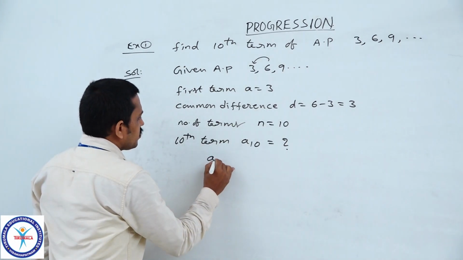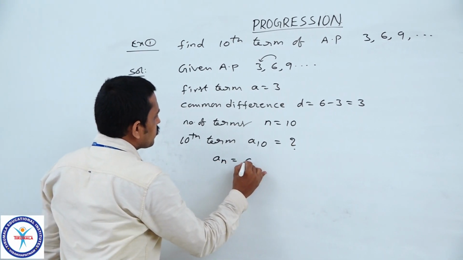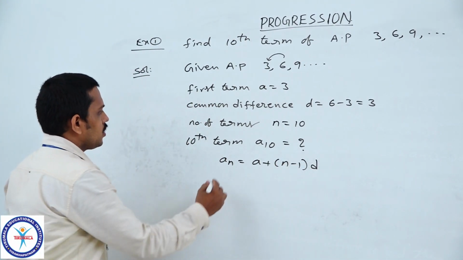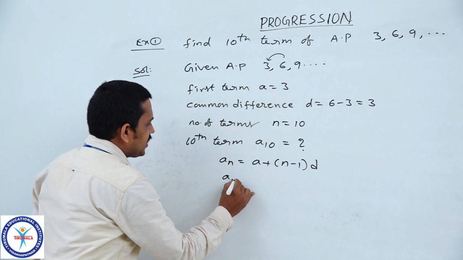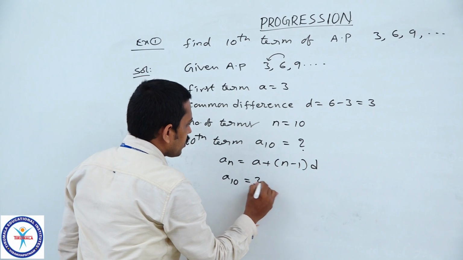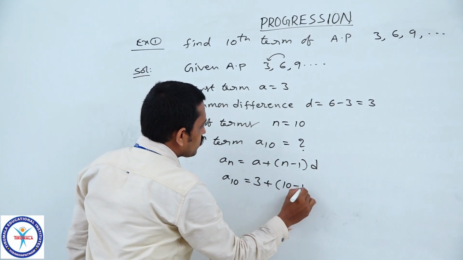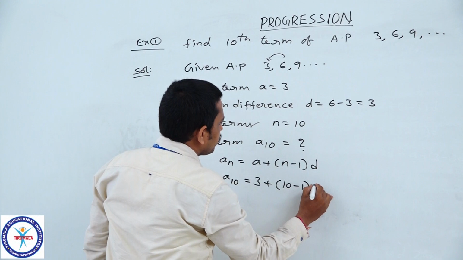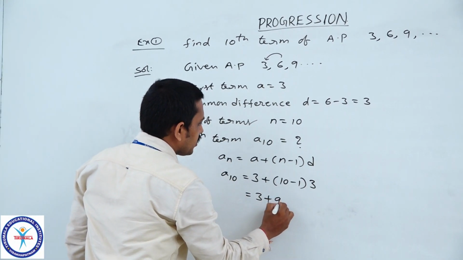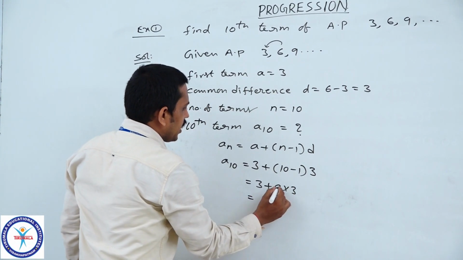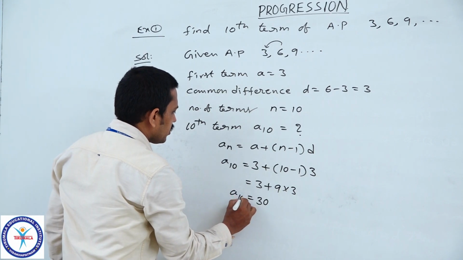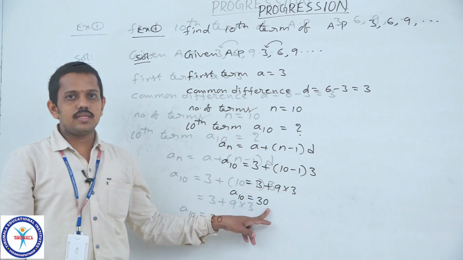We have the nth term An is equal to A plus n minus 1 into D. So A10 is equal to 3 plus 10 minus 1 into the common difference 3, which is equal to 3 plus 9 into 3. 9 threes are 27, plus 3 is 30. Therefore, the 10th term is 30.